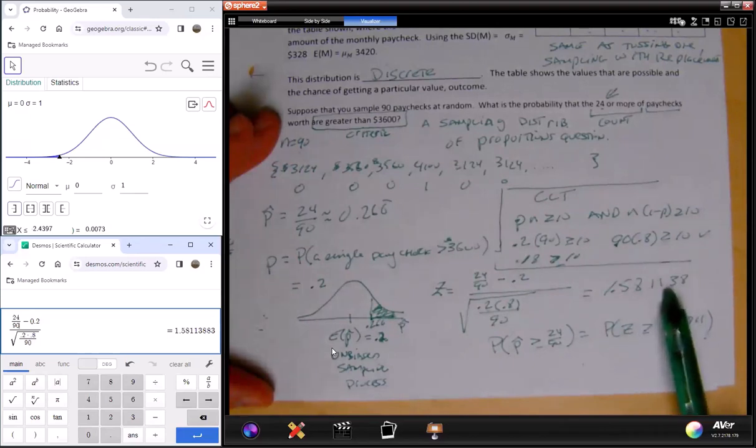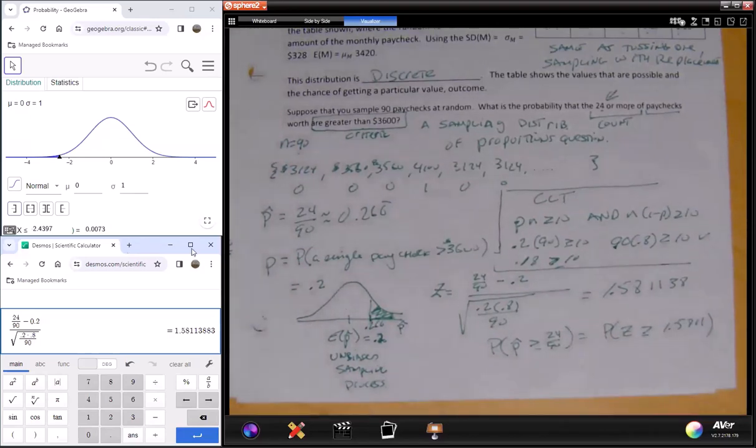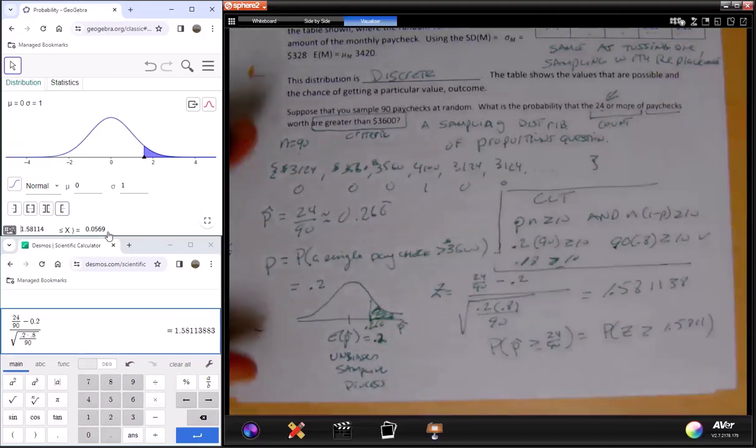I'm grabbing 4 should be fine. I'm going to grab 2 more. I just want to make sure. And of course, I got to go in the right direction. So I got to press here and also change the sign to the right one. 1.58114. Okay, that's good. And I get about 5%.